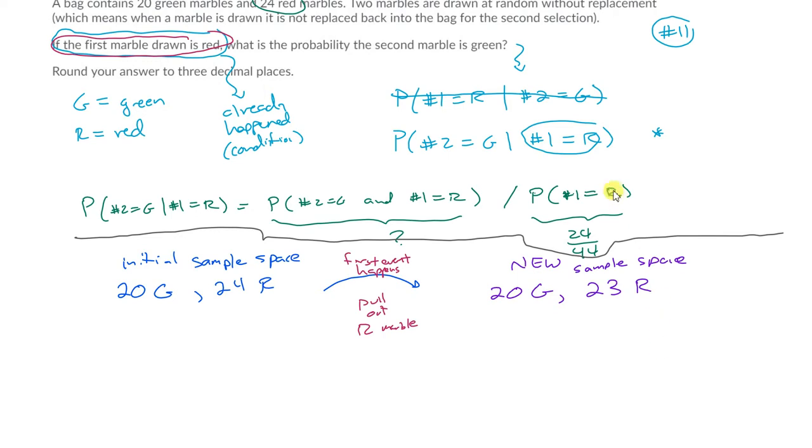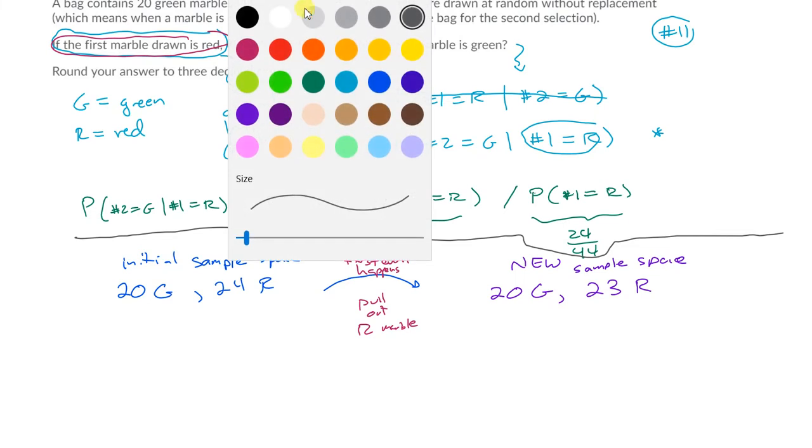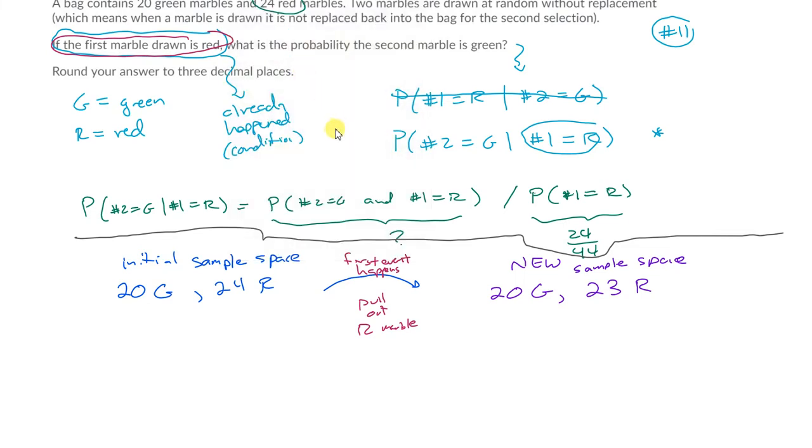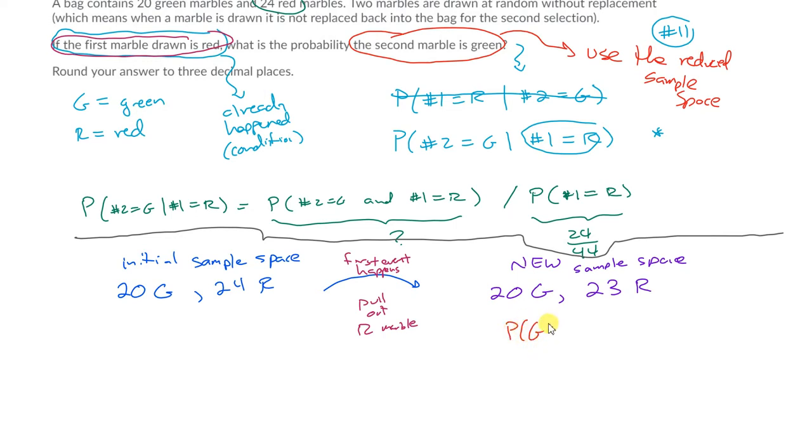So if we're using the sample space method, we can just say, what's the chance that the second marble is green in the reduced sample space? Now we're going to use the reduced sample space because the first event has already happened. In this reduced sample space, what's the chance of getting a green marble? How many ways can a green occur? 20. Out of how many ways can anything occur? 43.